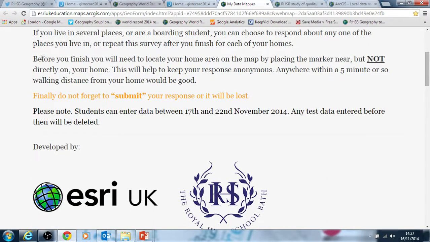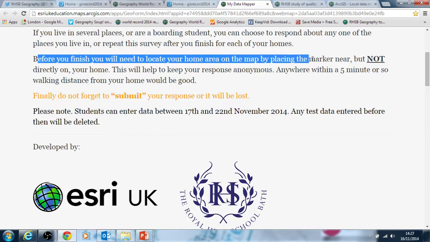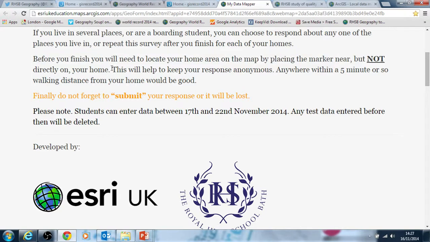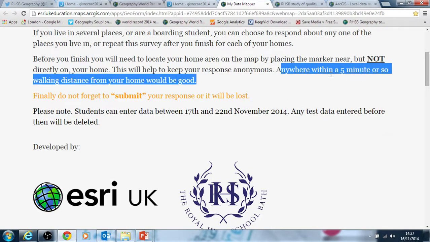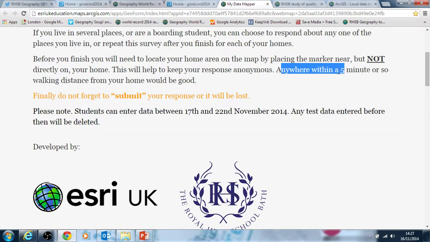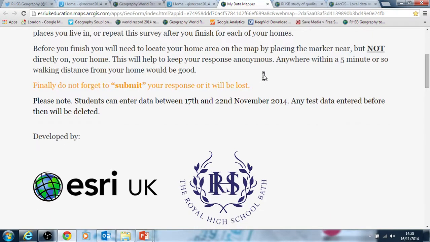And the very final thing they need to really be aware of is they need to locate a point at which to attribute the data answers that they're giving to. The idea is that the data should not be directly on their home. The idea is to try and keep the students' identities kind of anonymous, as it were, and the responses anonymous. And so the idea again is that they can place a dot away from their home, so they may start off by finding their home on the map, but then placing the actual data some distance away from it, maybe several houses away or a couple of streets away or whatever. The data will still be valid for that 5-minute distance approximately from their home, to the extent the data is relevant to that.